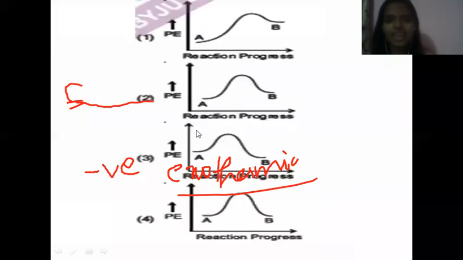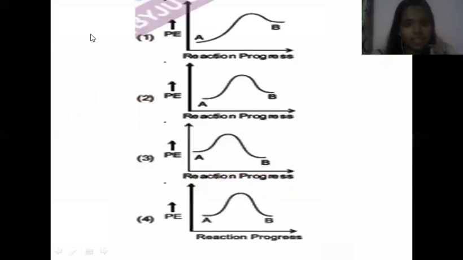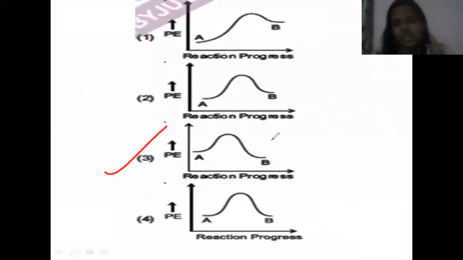So if an exothermic reaction is taking place, the graph of an exothermic reaction is like this, right? During that reaction energy is released. So if energy is released, in the product the energy will be low, right?